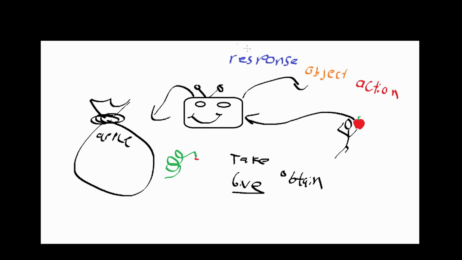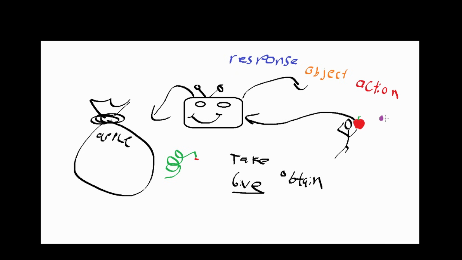We have an object, which is the item that we're talking about, and then we have the action: give, take, or do nothing. That is all we want the model to output after we give it human readable English. The most important piece, like I said, is the question mark. If the model output ends with a question mark, that means, hey, ignore all actions. Don't take, don't give, just focus on responses.